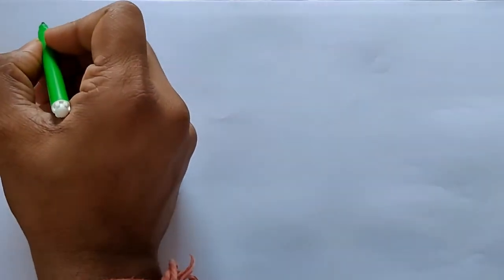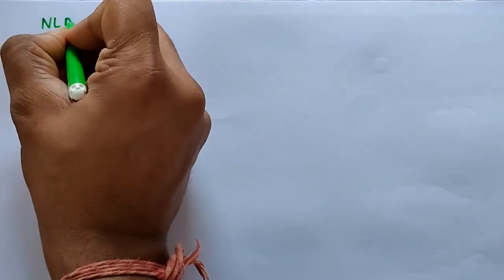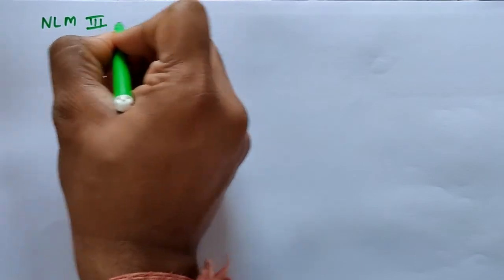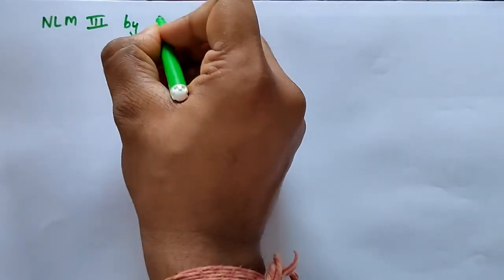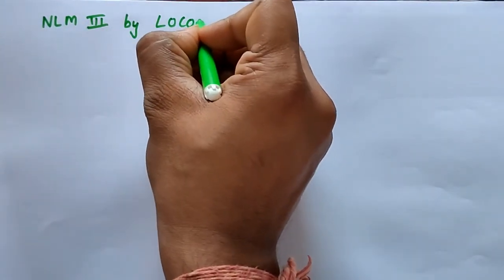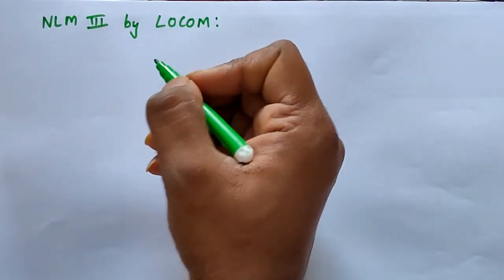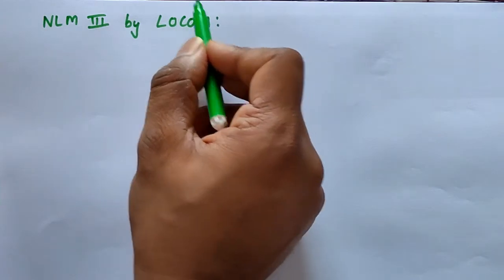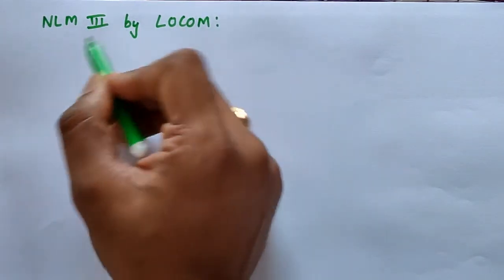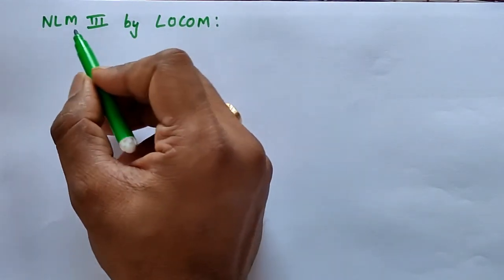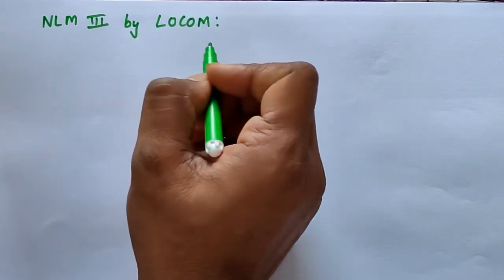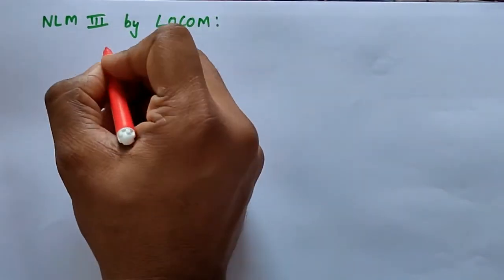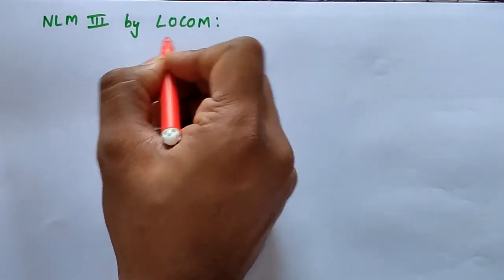Now we will prove Newton's third law of motion by the law of conservation of momentum. Earlier we proved the law of conservation of momentum by using Newton's third law of motion. Now it is vice versa. We have to prove Newton's third law of motion by using the law of conservation of momentum. So what is the law of conservation of momentum? It says the total momentum remains conserved.